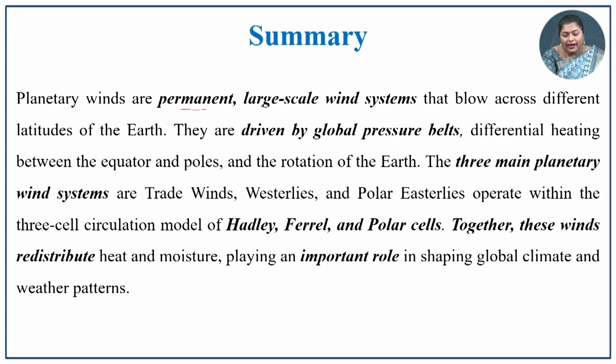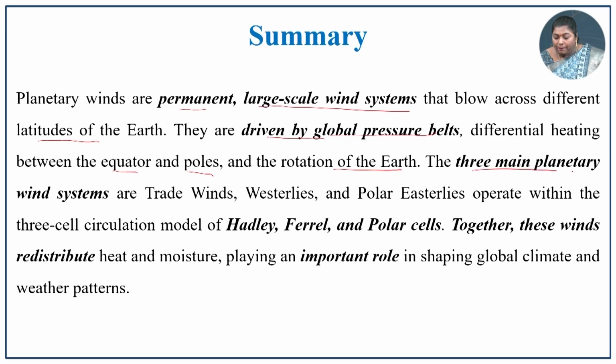To sum up the entire lecture, the planetary winds are permanent large scale winds which blow across the different latitudes of the earth. They are driven by global pressure belts, because of differential heating between equator and poles. The rotation of earth's surface, the Coriolis effect, also plays an important role.